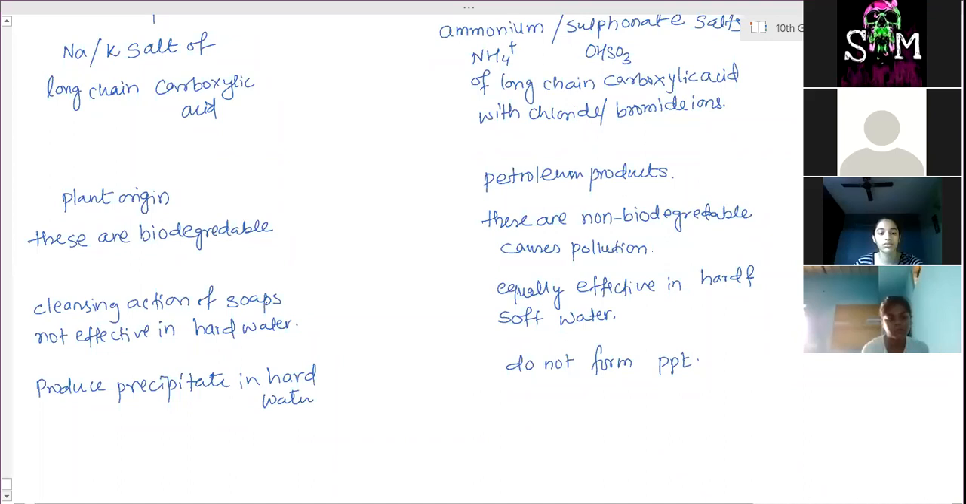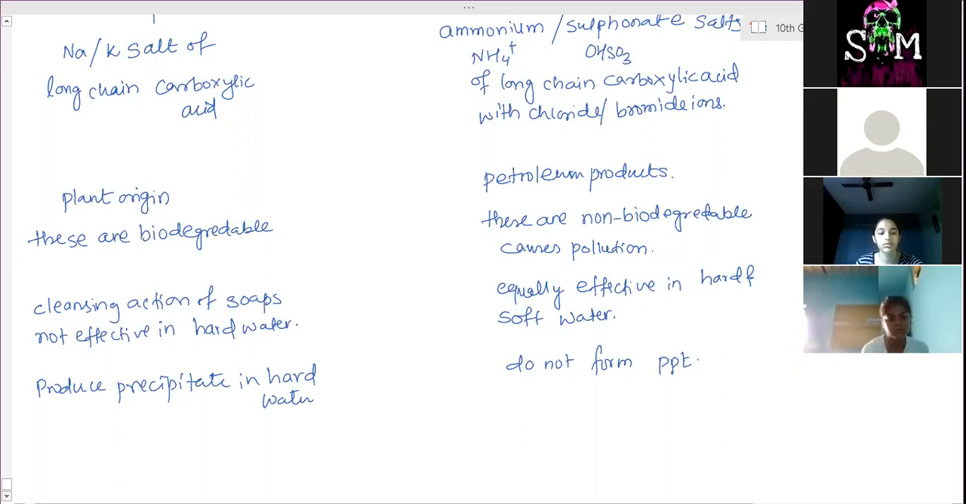The bathing soap we use is the potassium salt of long chain carboxylic acid. Sodium salt we don't use for that. Sodium salt compounds are used for clothes, like Rin and Surf Excel bars, not the powder. Those bars are actually the sodium salts of long chain carboxylic acid. Whatever we use for bathing is a soft soap, soft on the skin. There we use the potassium salt of long chain carboxylic acid.